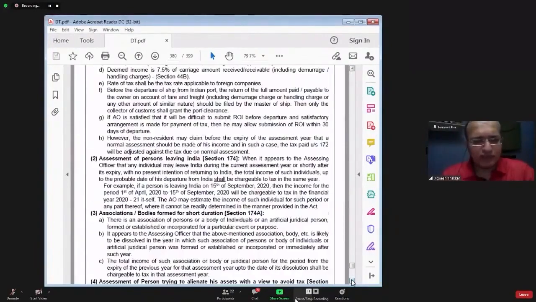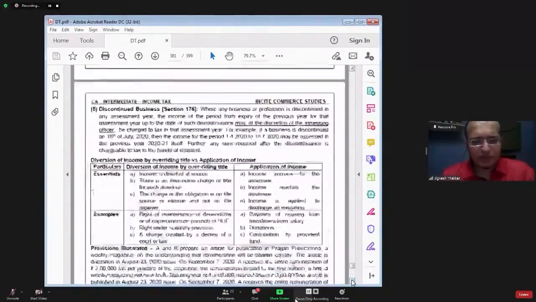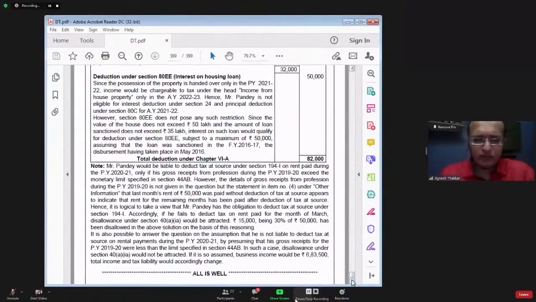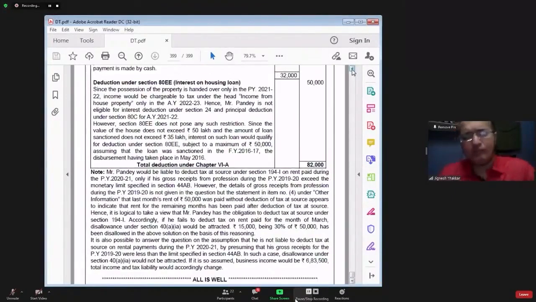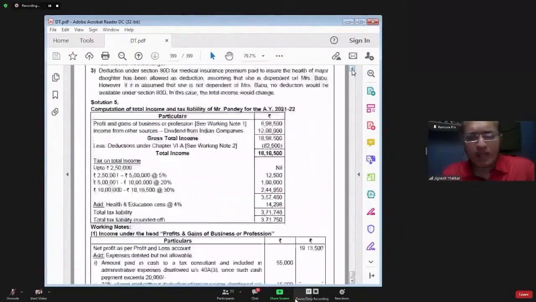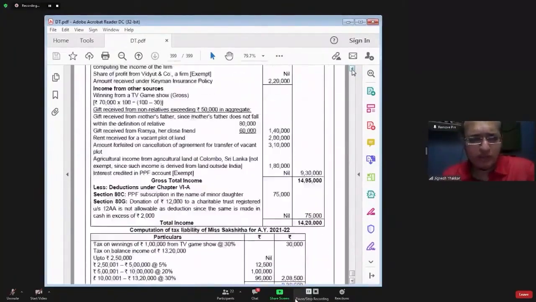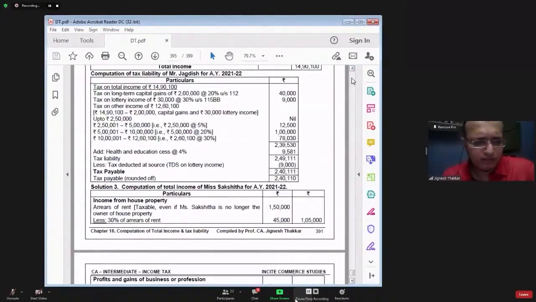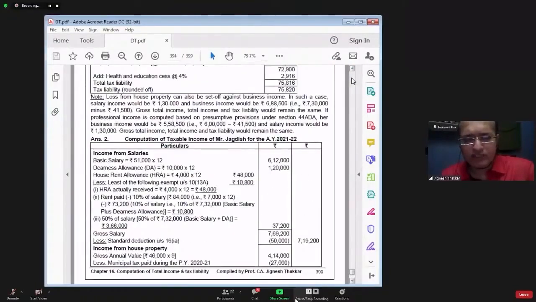Income exempt from tax, miscellaneous, was already over. Now we'll move on to, instead of return of income and self-assessment, the last chapter first: computation of total income and tax liability, because this is more important.